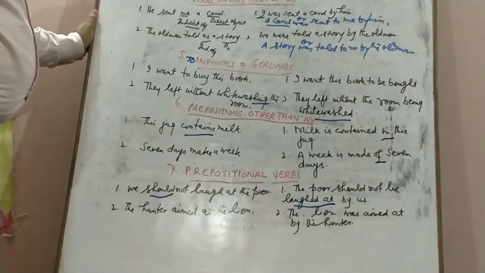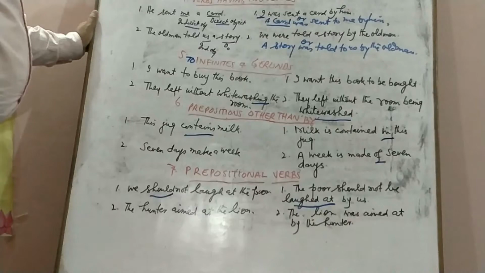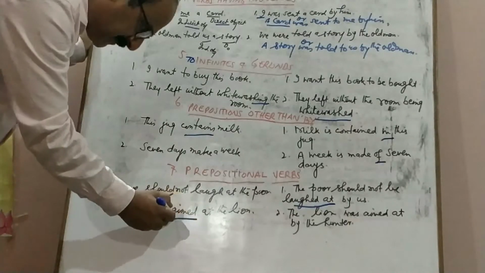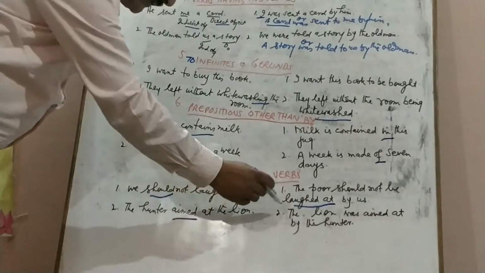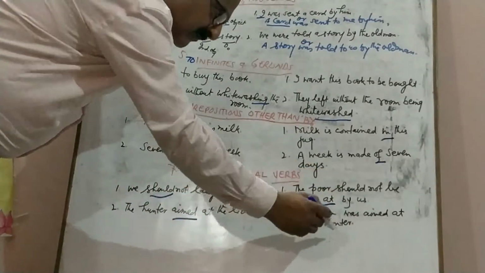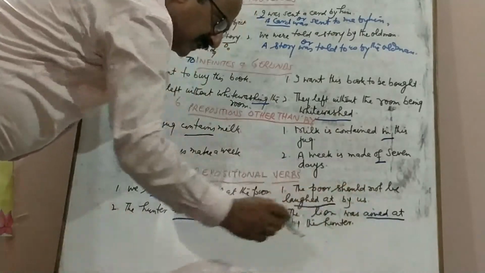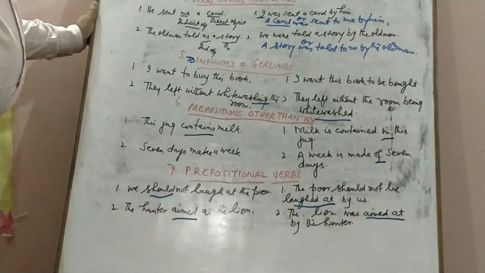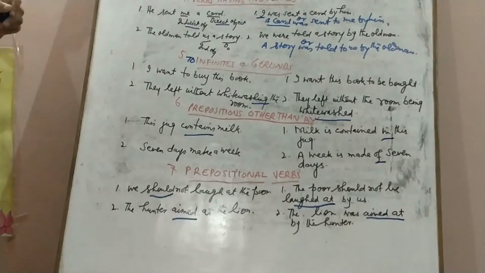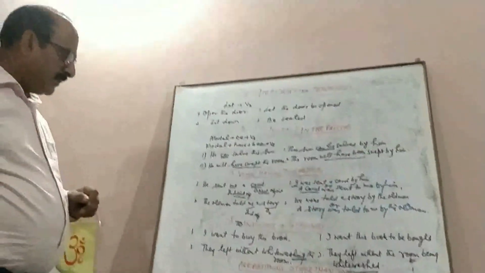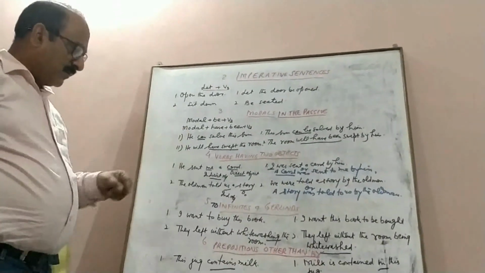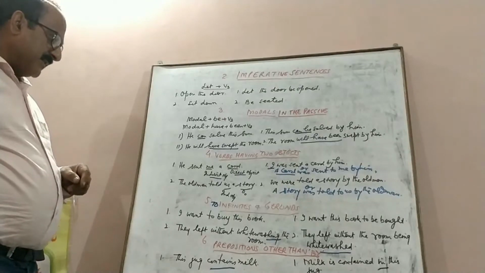Then we have the hunter aimed at the lion. It is in the past tense. We will use was, were. The hunter aimed at the lion. The lion was aimed at by the hunter. At will always follow the word aimed. So the position of the preposition in no case has to be changed. So we will study two or three more types. So you have to do a lot of practice.